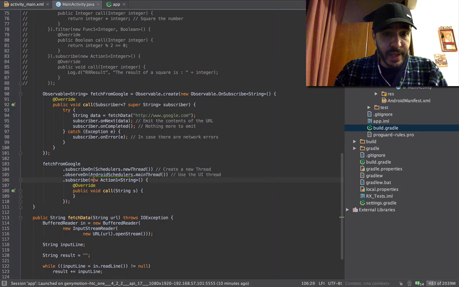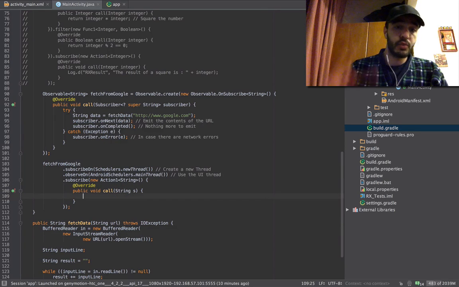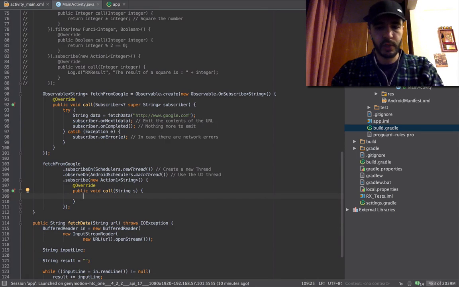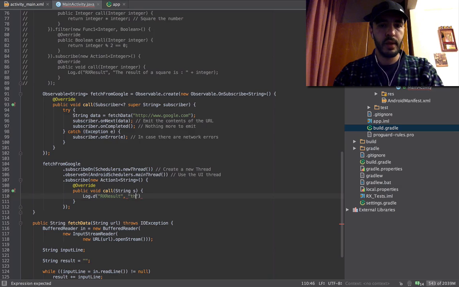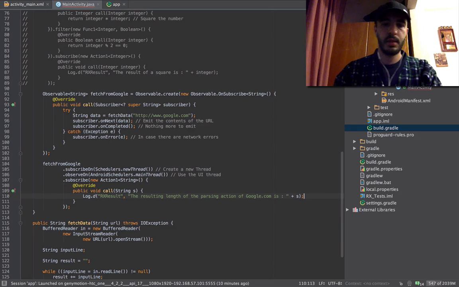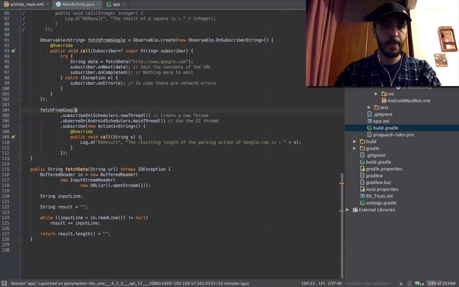This is our friendly action one. It's the same one. Now we're going to do the actual subscribe. Now this is the stuff of stars. This is where the whole thing happens. So we're going to say here Log.d result. The resulting length of the parsing action of google.com is S. Amazing. Okay.